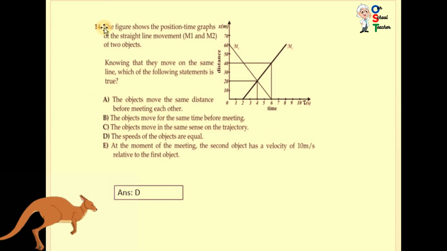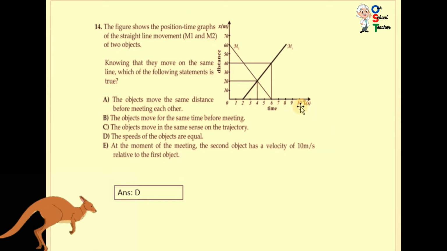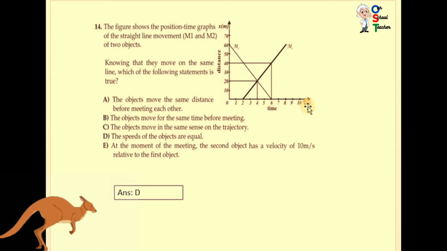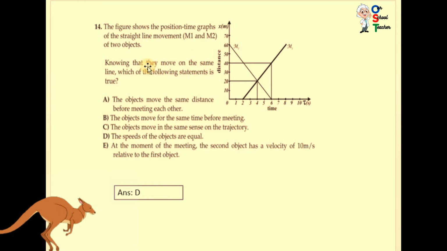Now question number 14. The figure shows the position time graph of the straight line movement M1. This is M1 straight line, and this is M2 of two objects. The straight line shows the speed. This is time distance graph. This is distance 10, 20, 30, 40, 50, 60, 70. And this is time 1, 2, 3, 4, 5, 6, 7, 8, 9, 10. Time in seconds and distance in meters. On the x-axis we are taking distance, and on the y-axis we are taking time. So just read the information and find the answer.